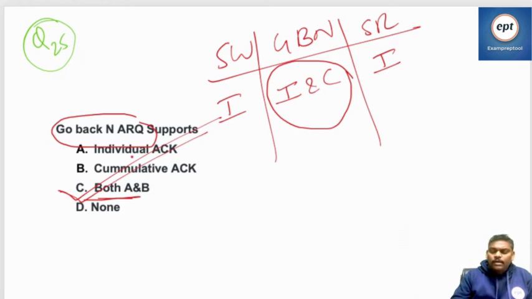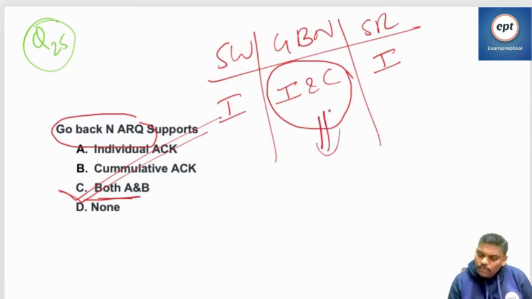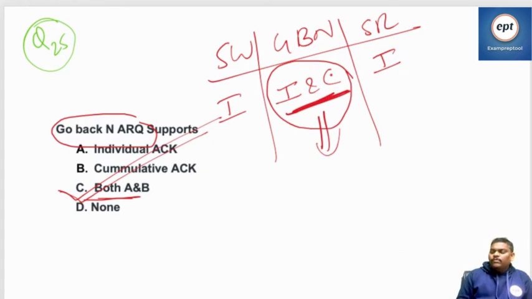Actually, listen, Go Back N is cumulative only. But the problem is, sometimes assume that the sequence number is 1 bit. I don't want to go inside that, just remember this one, it's also covered in your notes.